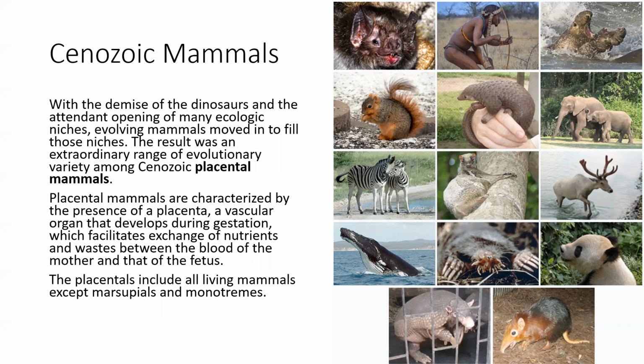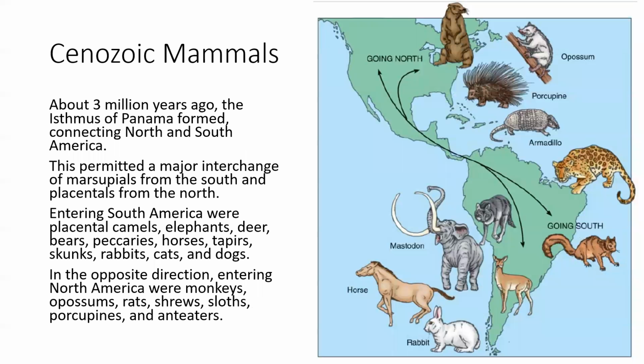Now, keep in mind that I said that South America was really common for marsupials because it was isolated for most of the Cenozoic. Well, we know that that's no longer true today. Today, North and South America are connected through the Isthmus of Panama. Remember, the Isthmus of Panama was formed during the Cenozoic. Before that, these two continents were separated, so plants and animals couldn't migrate between the two.